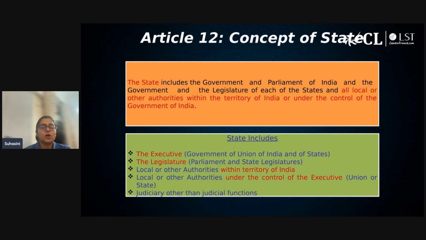So if you are considering whether any authority falls within the definition of state, or whether it violates your fundamental right or not, you have to take into consideration certain aspects. The first is whether this authority has a separate legal existence. It functions in a definite area also. It has the power to raise funds on its own.